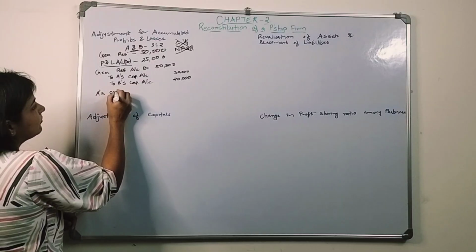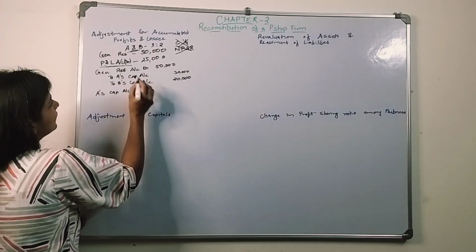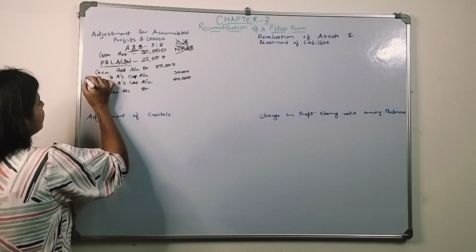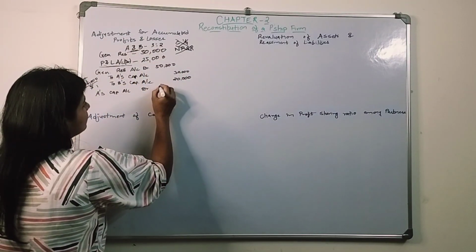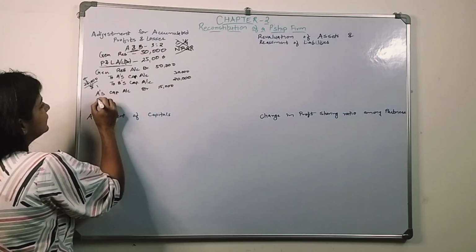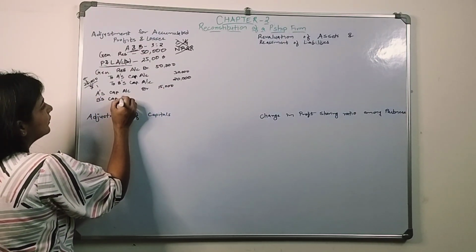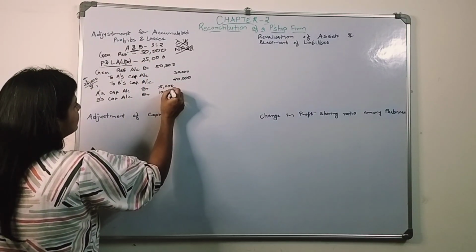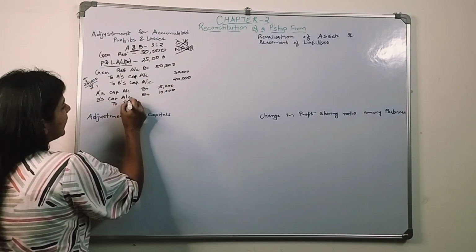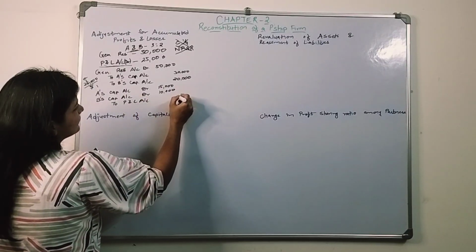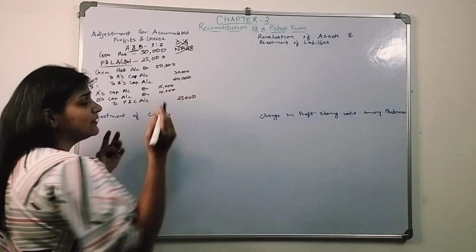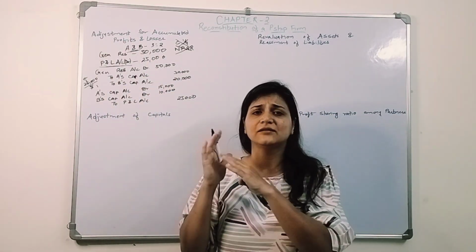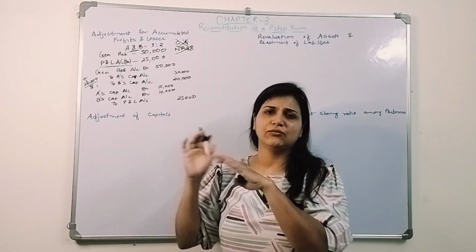So A's capital account debit 25,000 divided by 5, that is 15,000, and B's capital account debit 10,000, to profit and loss account 25,000. That's it. This was related to this much only. Old things belong to the old people, give it to them, right?